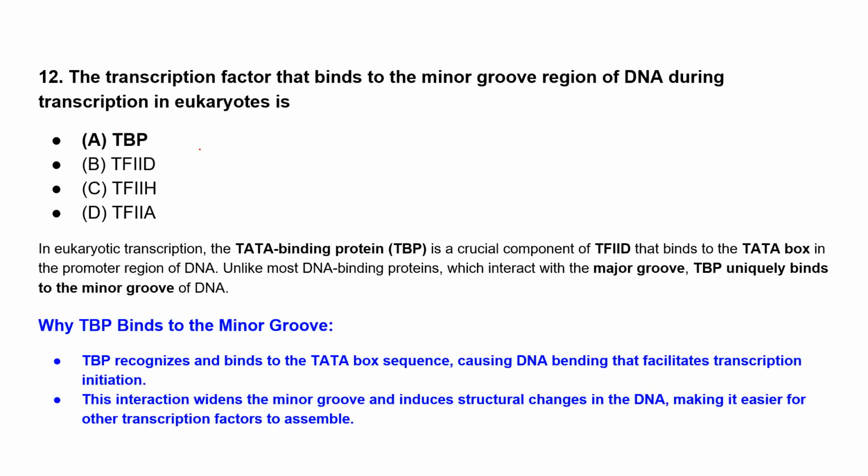Okay, then let's see. So TBP, that is TATA binding protein. In eukaryotic transcription, this TBP is a very crucial component of the transcription factor D. And as I mentioned in the earlier slide, this TBP binds to the TATA box in the promoter region of DNA. Unlike most DNA binding proteins, which mainly interact with the major groove, TBP has a very unique property. It will bind to the minor groove of the DNA.